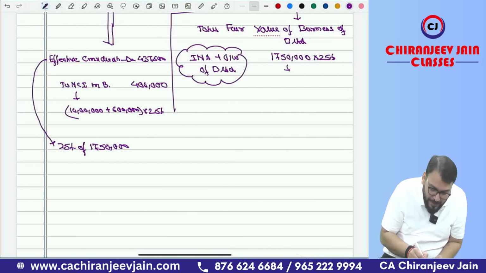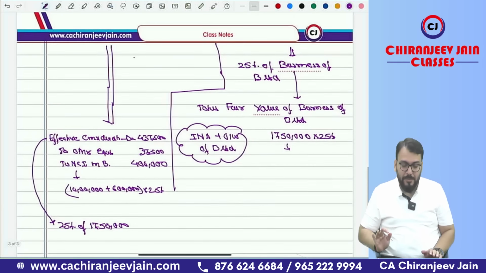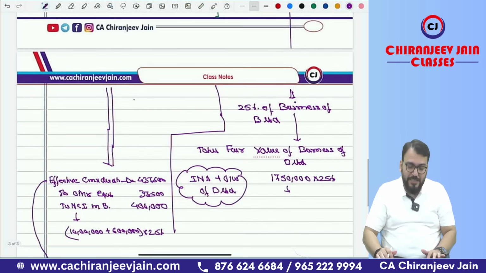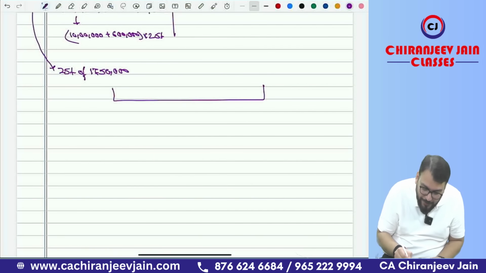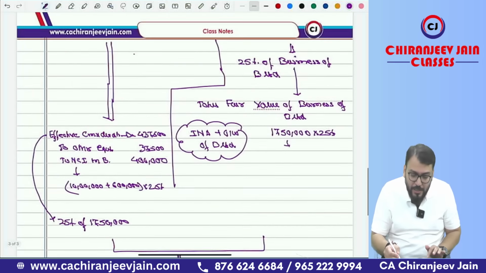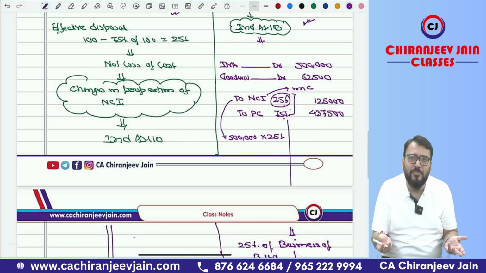That will be 4,37,500, and the difference will become other equity. Other equity will be 37,500. This is the journal entry. If you have understood this journal entry, the game is over. Have you understood this entire transaction or not? Now you need to pass one compound journal entry, meaning in the exam you will pass one compound journal entry. If you have understood this, can you say you can do the compound journal entry?